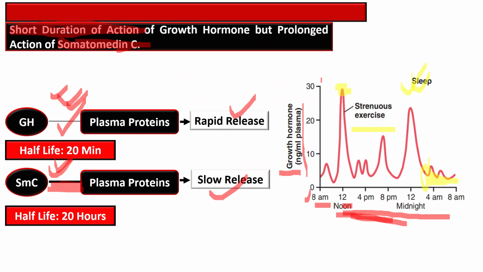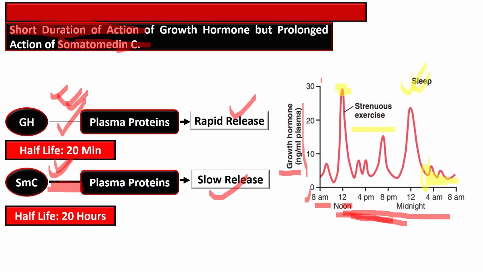So how do you interpret this graph? Growth hormone is secreted in bursts, that is, a pulsatile pattern. There is no steady release of this hormone.